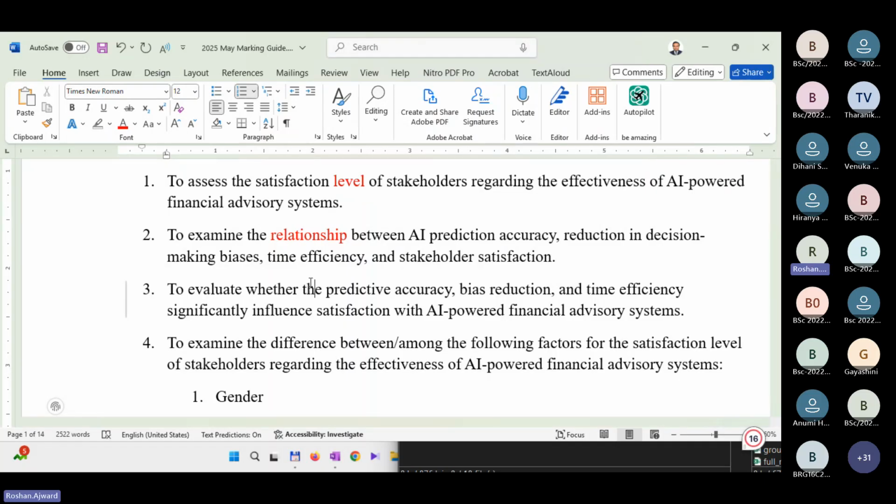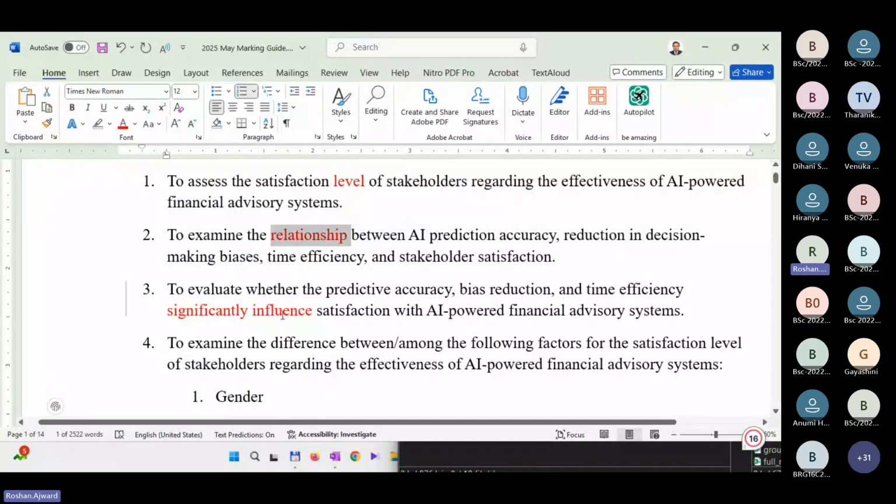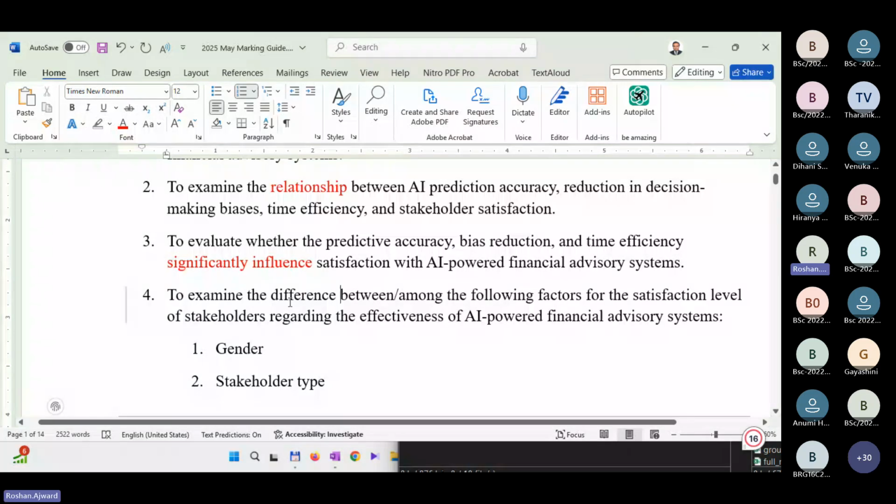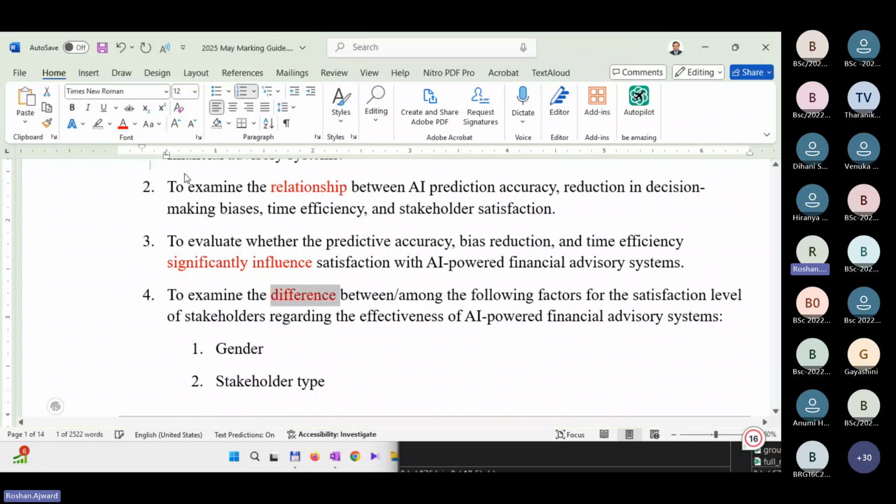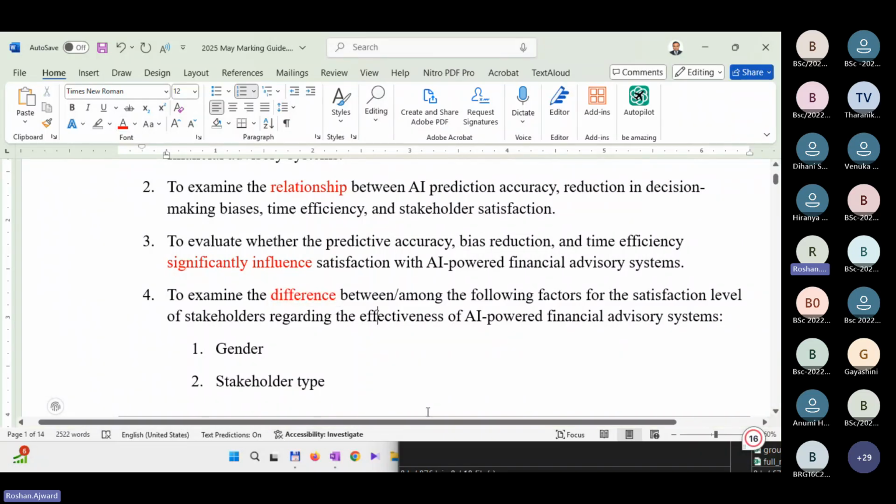Then the third one is what? To see the impact, significant influence. That's the impact. Now here is the relationship, and this is the impact, significant influence of these 3 on the dependent variable satisfaction. And the fourth one, to see the differences of the satisfaction based on gender. Whether males are satisfied more than females regarding this AI-powered system, or vice versa. Then stakeholder type, based on the stakeholders, whether there are differences, right?